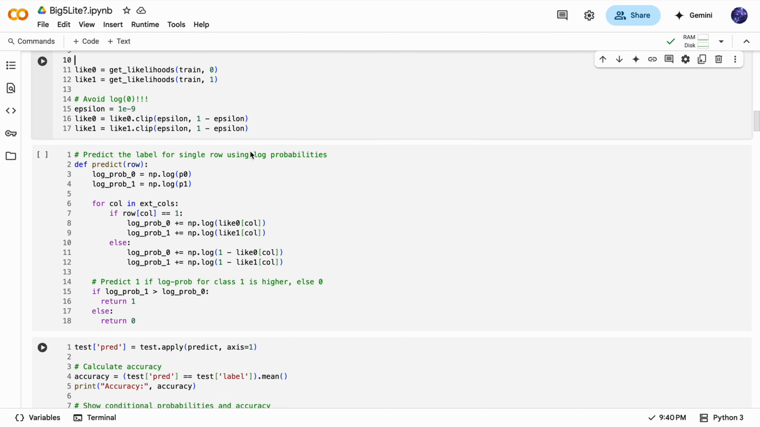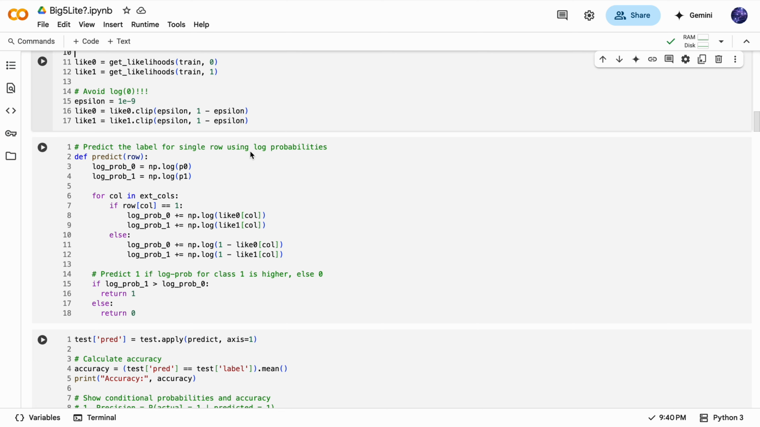So one issue here is something called underflow, and that's when multiplying a bunch of small numbers makes the result super tiny, so the computer basically thinks it's 0. To avoid that, I added the log probabilities instead of multiplying them directly.